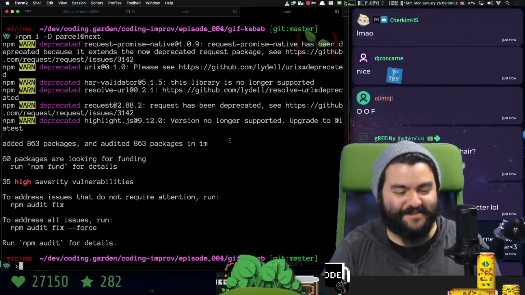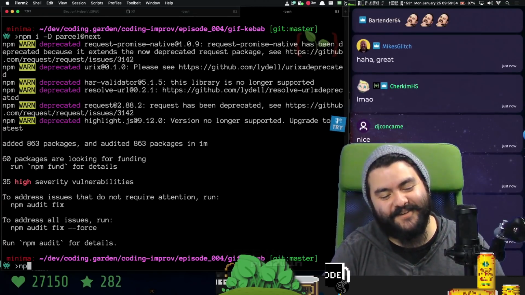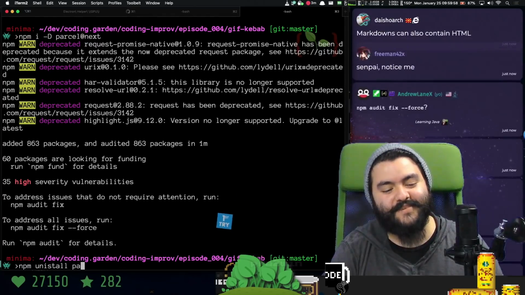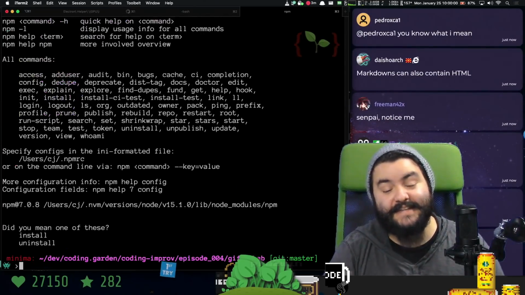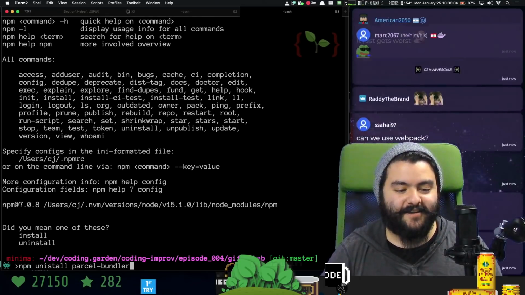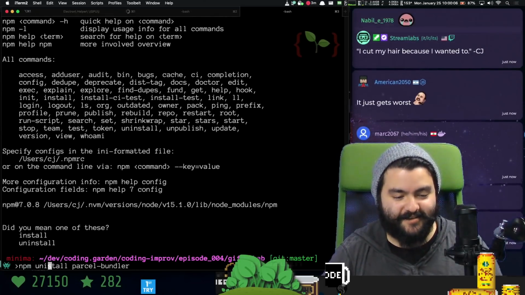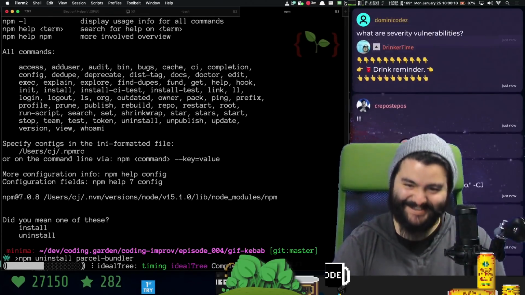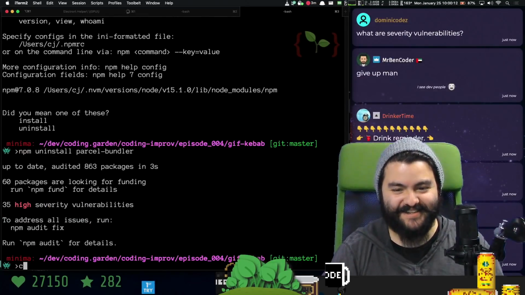If you do exclamation mark hair, you'll get a reason why my hair isn't green anymore. I guess this means I should use Snowpack. No, this means, did I spell it wrong? This means I should not use any bundler. We're not going to use a bundler. We've wasted, what, 10 minutes?